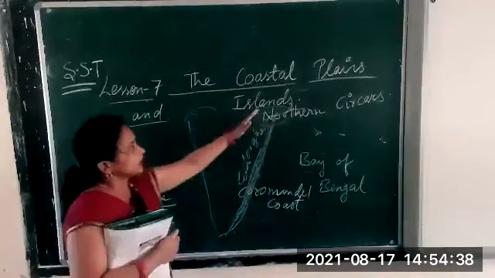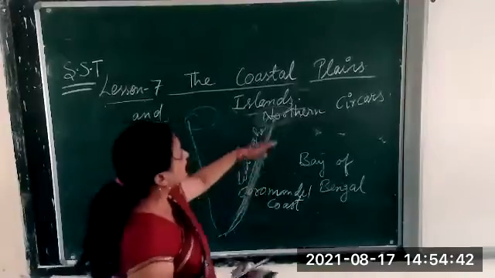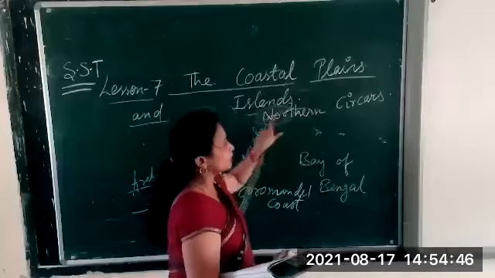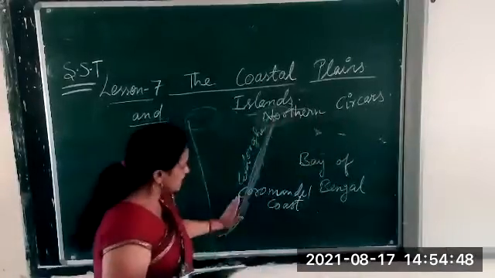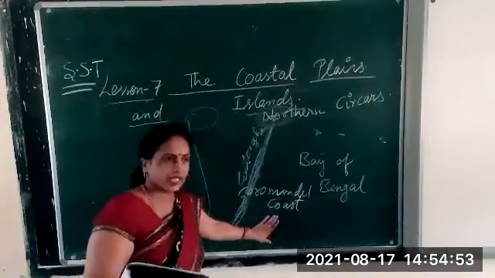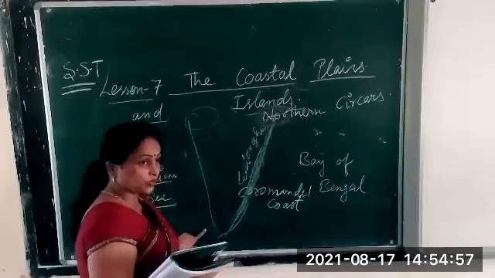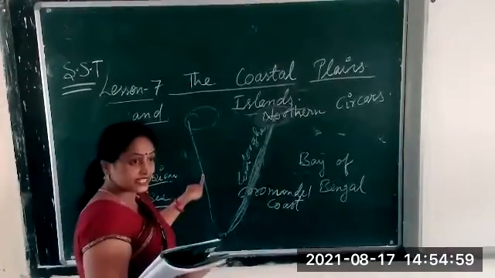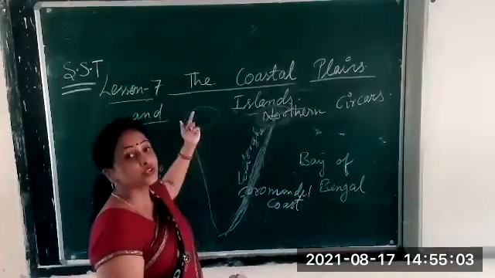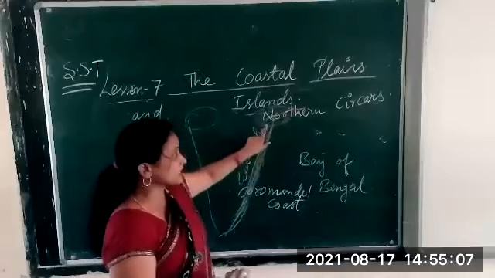So here we are talking about the eastern coastal plain. In the northern part it is called Northern Circars, and in the southern part it is called Coromandel Coast. Here we have discussed the Gujarat Coast, Malabar Coast, Konkan Coast. We have discussed which one? The western coastal plain. Now we are discussing the eastern coastal plain.